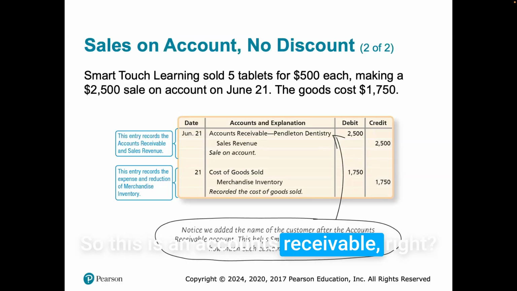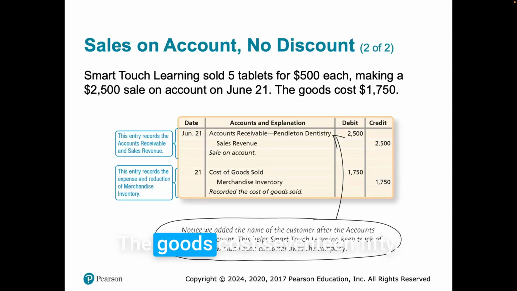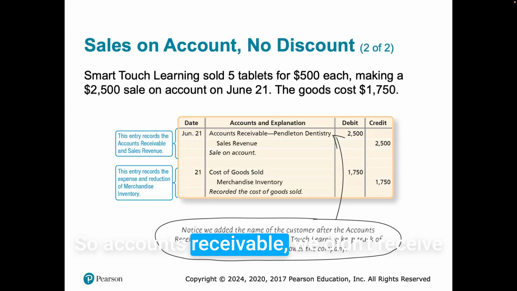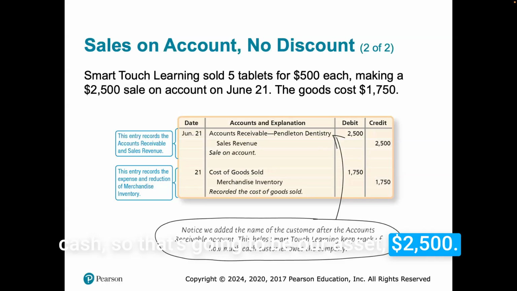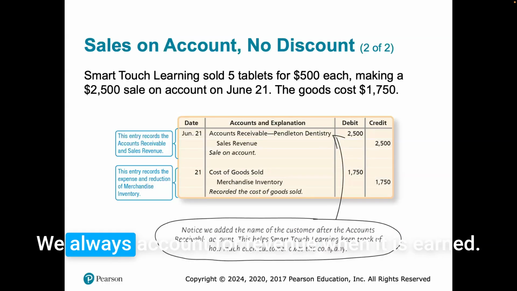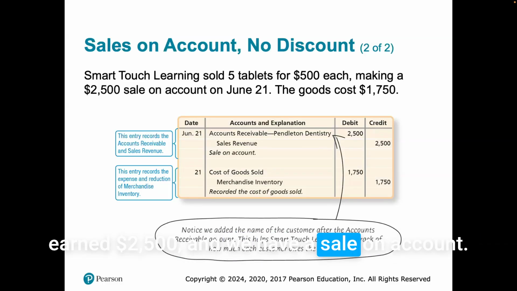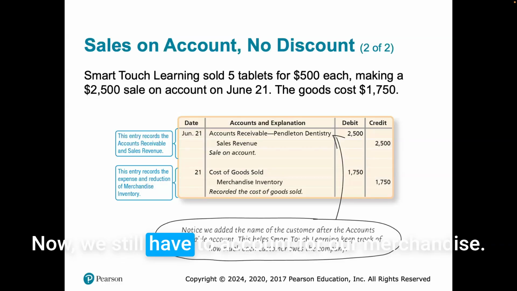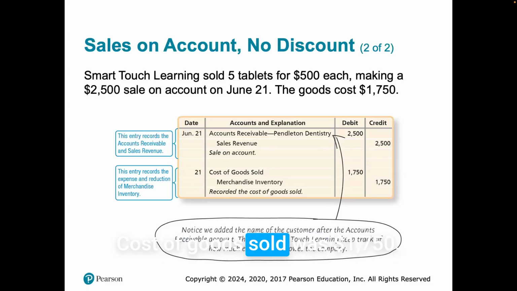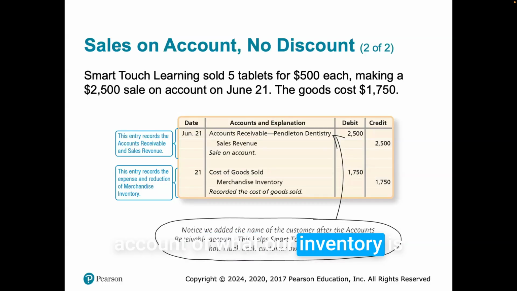So this is an accounts receivable, right? On June 21st, the goods cost $1,750. So accounts receivable, we didn't receive cash, so that's going to be our asset, $2,500. Sales revenue, we always account for revenue when it is earned. They received the goods, so now we've earned $2,500 and we have a sale on account. Now we still have to account for our merchandise. Cost of goods sold was $1,750. Merchandise inventory goes down by $1,750. This is so we have a current account of what our inventory is.